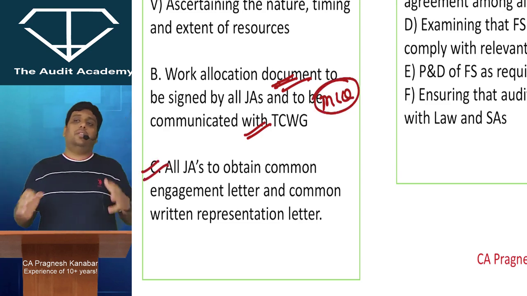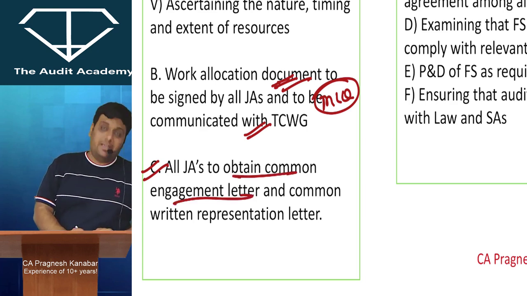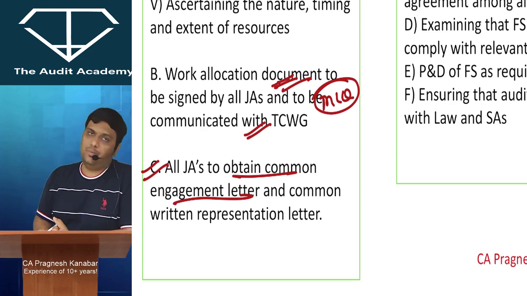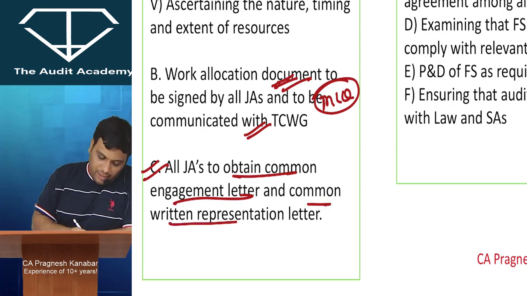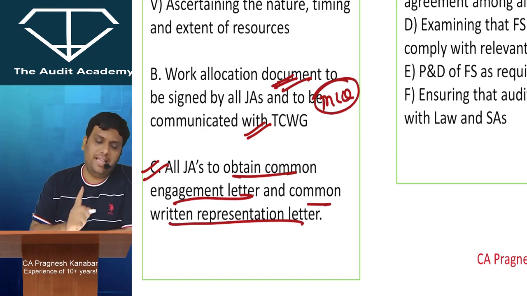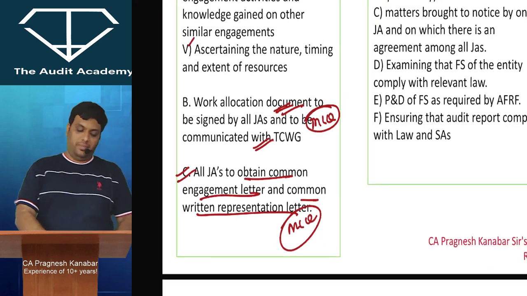All the joint auditors will have to obtain a common engagement letter. Common engagement letter. See, appointment letter can be separate, right? But the final engagement letter has to be a common engagement letter. Then there has to be a common written representation letter also. Alright. So at the end of the audit, when you take written representation from the management, even that will be common. So this can be your MCQ, common engagement letter and a common written representation letter.